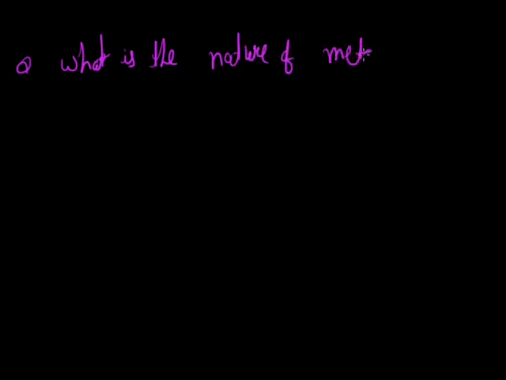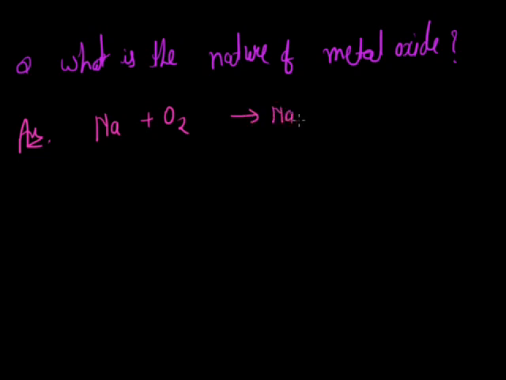Now the next question is, what is the nature of metal oxides? So to answer this question, we simply take any metal like sodium and react it with oxygen. It gives a metal oxide, Na2O, that is sodium oxide.